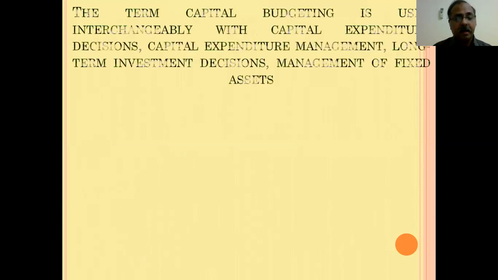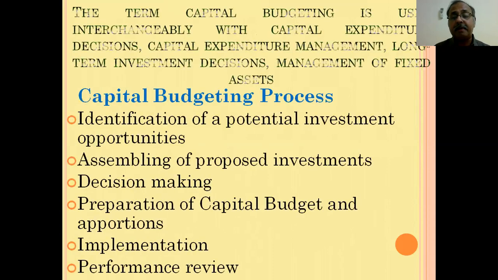Then next one, we will discuss what the capital budgeting process is. Before that, capital budgeting is also called capital expenditure decisions, capital expenditure management, long-term investment decisions, and management of fixed assets. So capital budgeting or long-term investment decisions are also called capital expenditure decisions, management of long-term investment, and management of fixed assets.